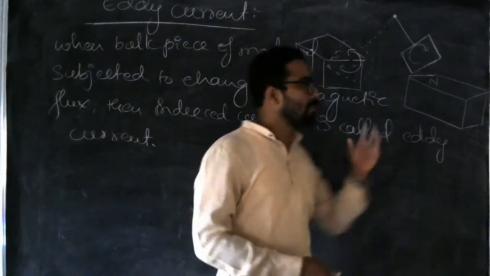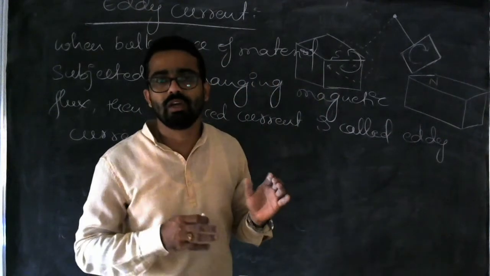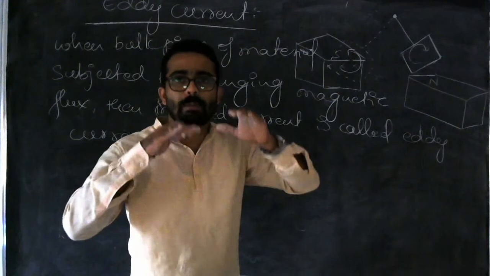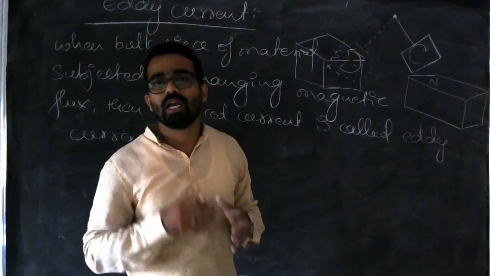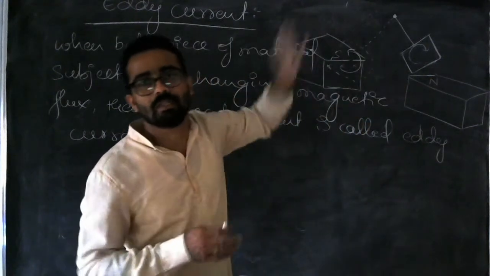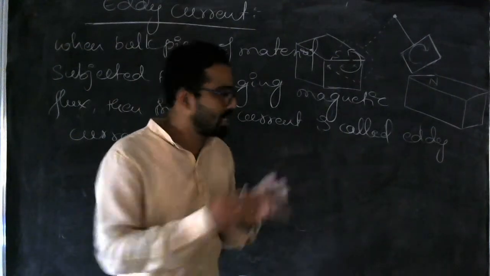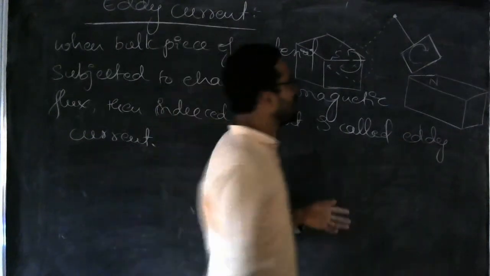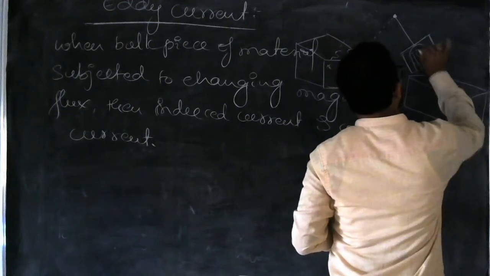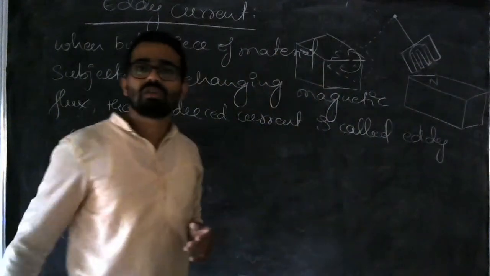Then how to reduce the induction of these eddy currents? You want to reduce the heat. If you want to suppress the formation of heat in the material, then what we have to do is make some holes in the material. We can cut the material. We have to make the area less. How to do this? By making holes like this or by cutting like this, we can reduce the heating effect. So this can be done.